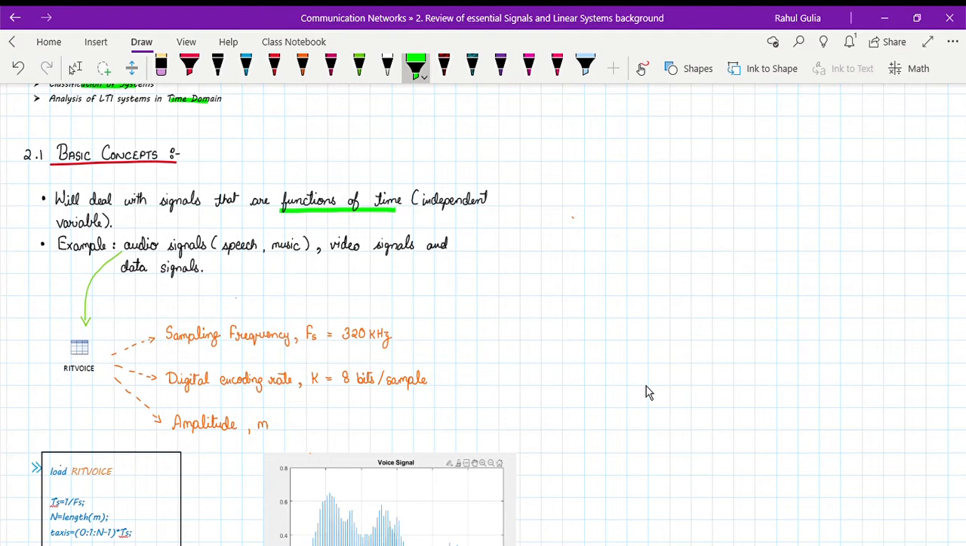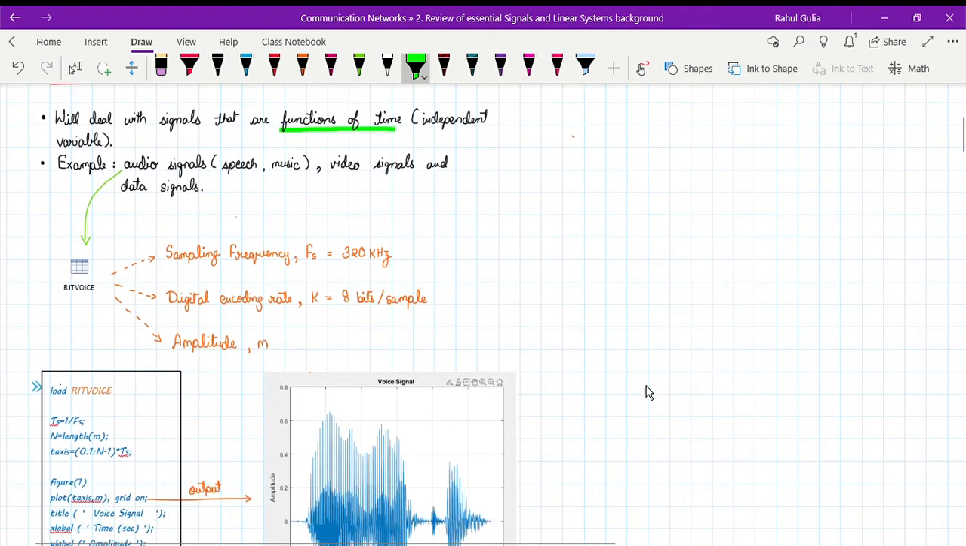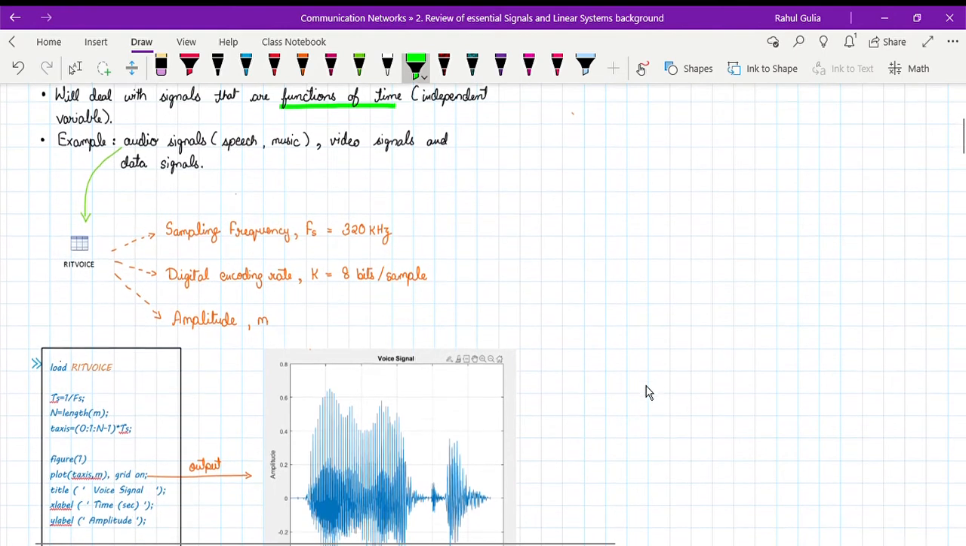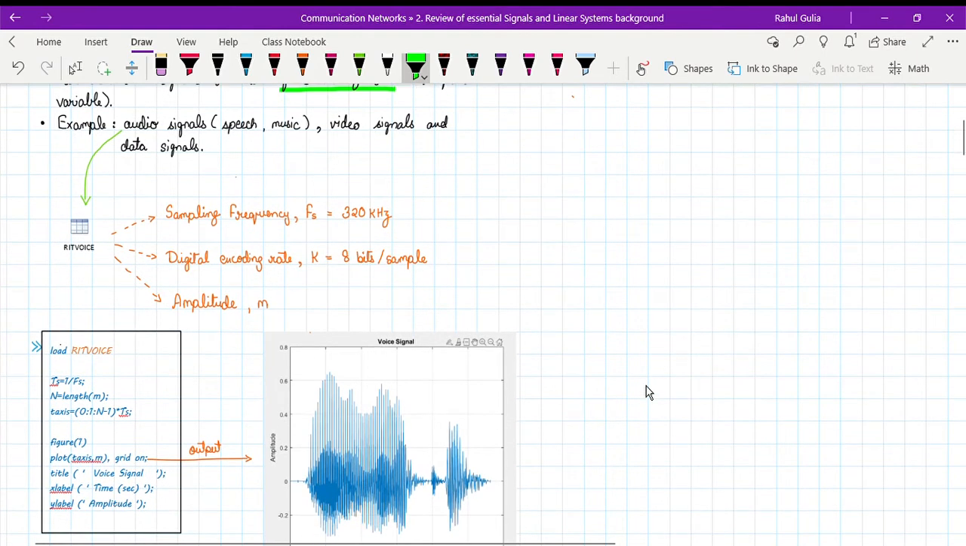Now how I want you to see this concept is, as I've created a signal RIT voice. Now I've done most of my coding in MATLAB, so I will be showing you a topic and then the corresponding MATLAB code to make you visualize how it is going to be seen in a MATLAB code. So let's start with RIT voice.